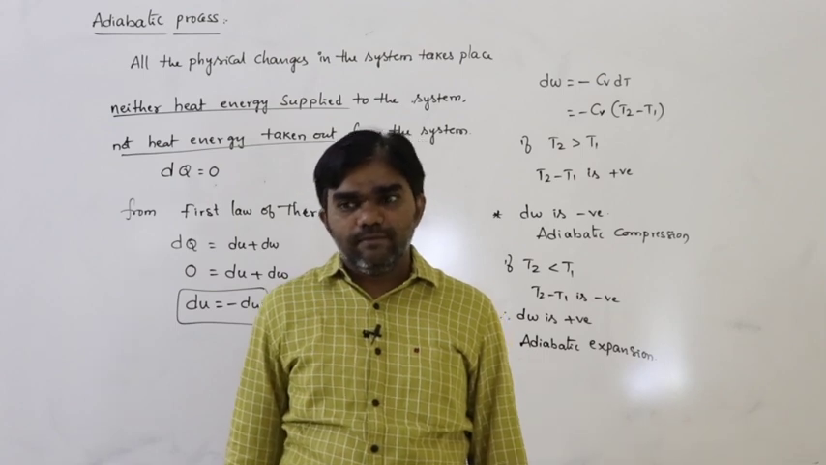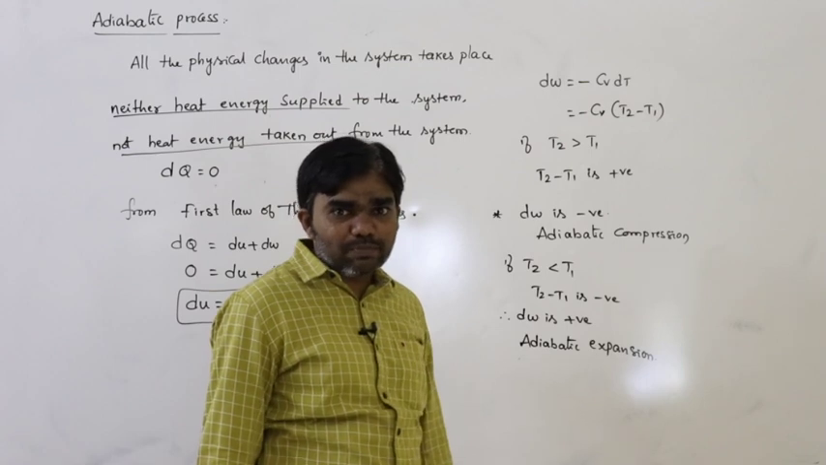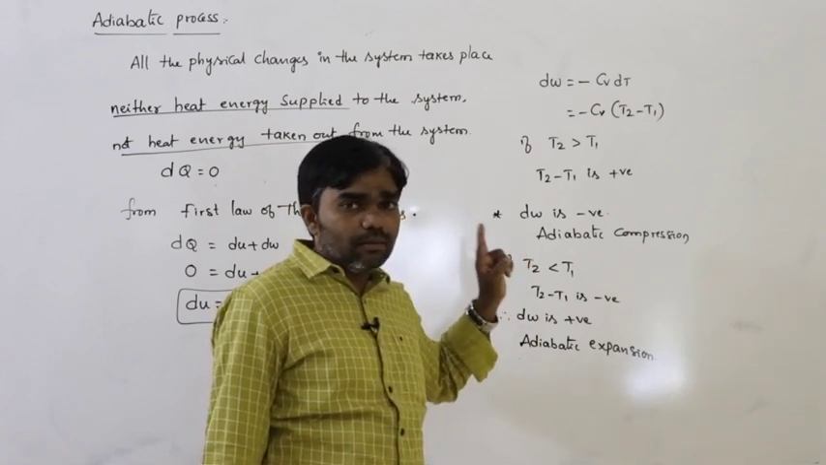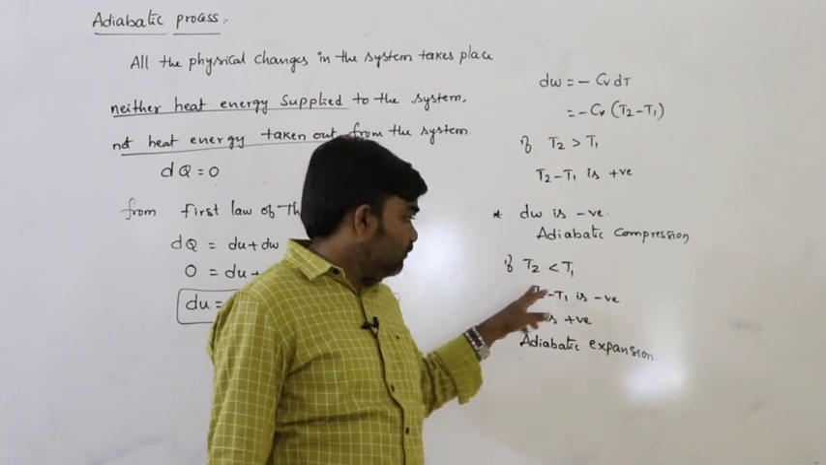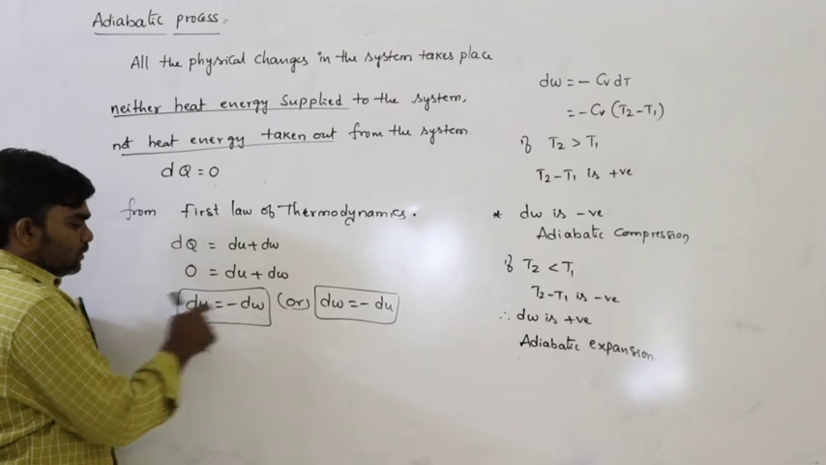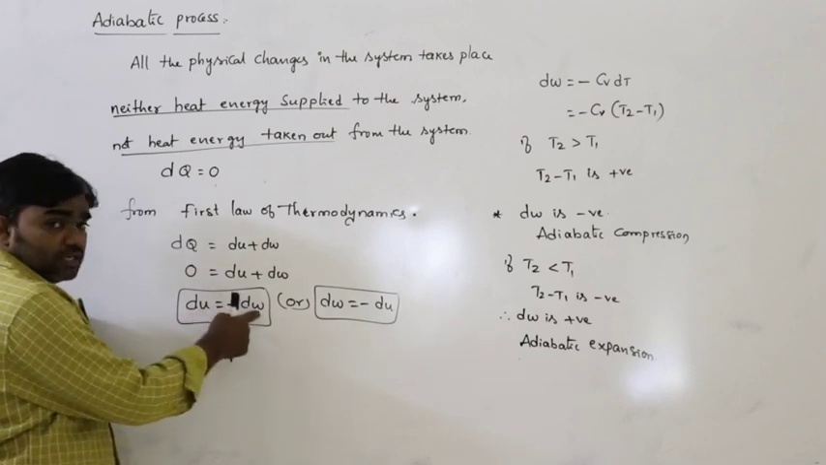So based on the temperatures we can say whether it is adiabatic expansion or adiabatic compression, depending on temperatures, not based on volumes. Of course, dw is equal to minus dU; internal energy increases means work done is negative.